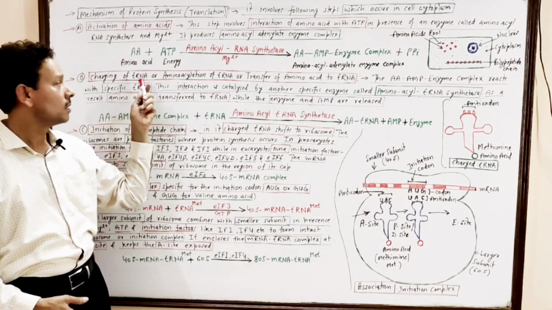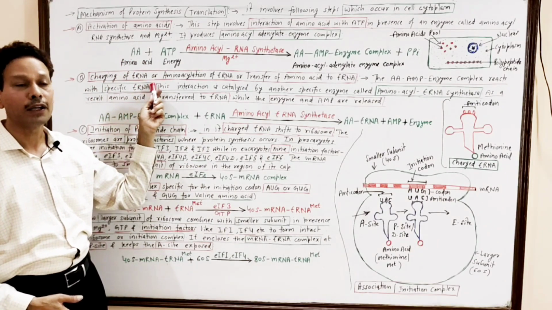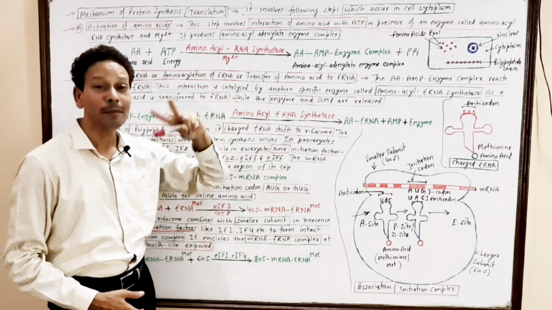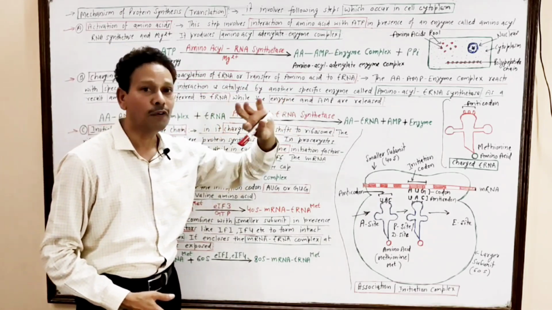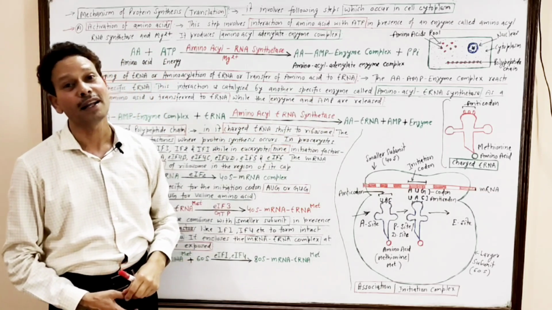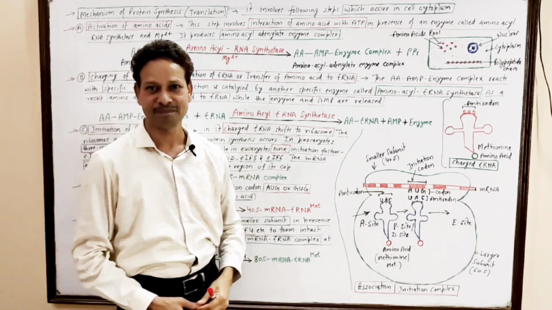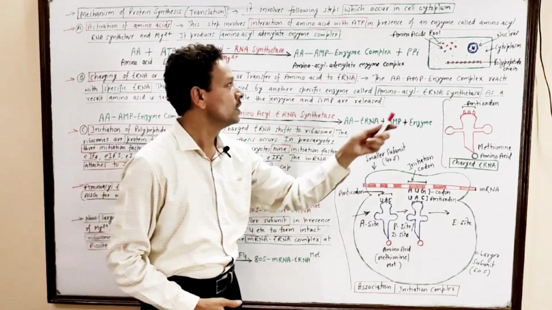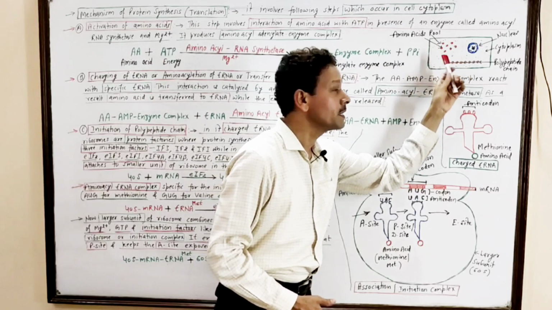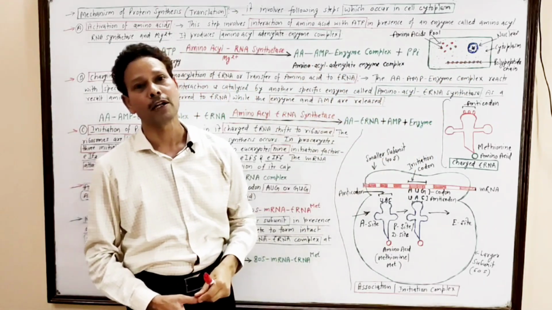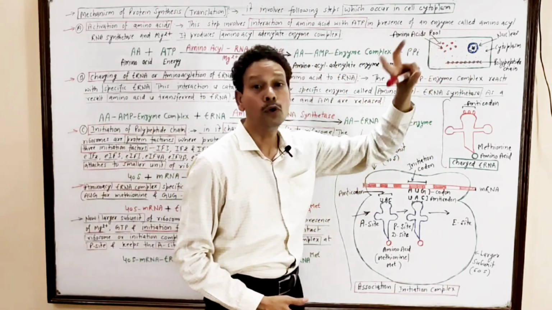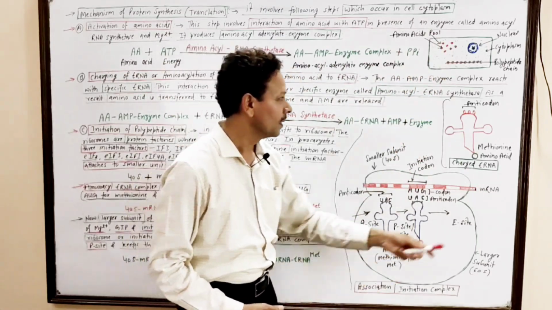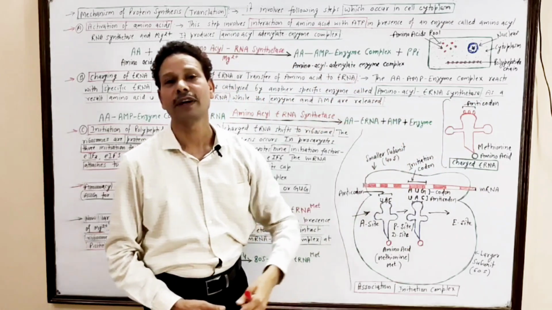Second step is charging of tRNA, or amino acylation of tRNA, or it may be named transfer of amino acid to tRNA. Dear students, note down, in protein synthesis, the amino acids are present in a pool in the cell cytoplasm, and from this pool they are carried by tRNA, transfer RNA.